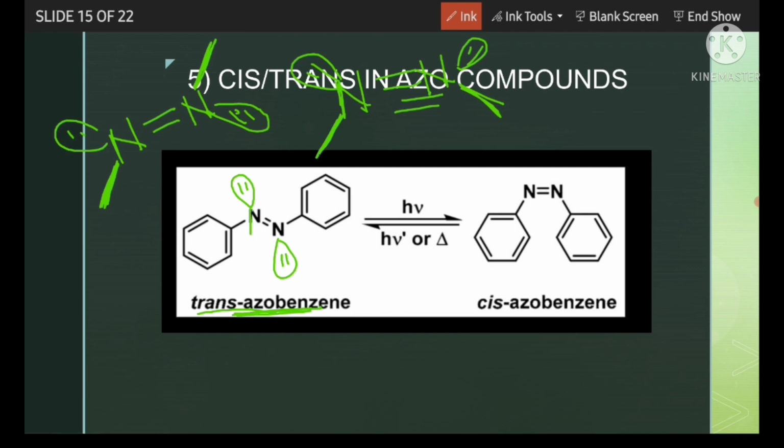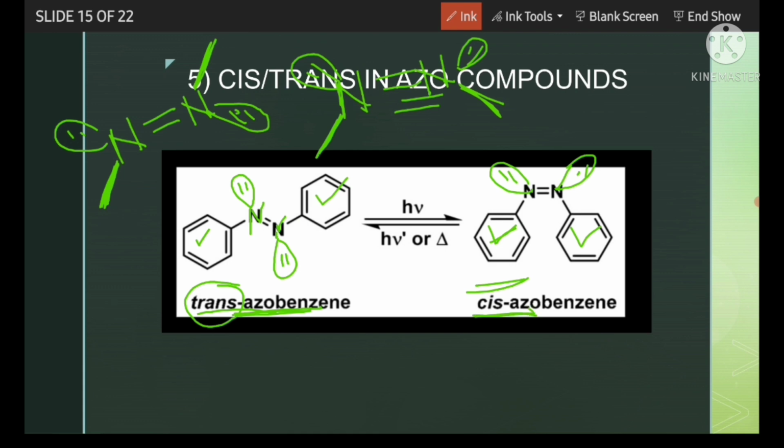For the first nitrogen, this phenyl gets the highest priority. For the second nitrogen, this phenyl also gets the highest priority, so they are opposite to each other, and that's why it is trans or E. But for this structure, the lone pairs are in the same direction, so the phenyl groups are in the same direction, and that's why it is cis.